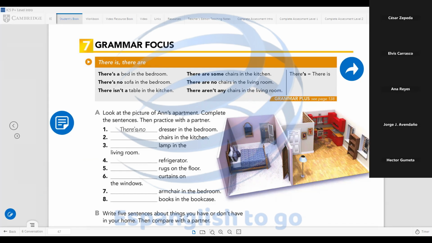For example, there's no dresser in the bedroom. In the bedroom, no existence of a dresser. There's no dresser in the bedroom.